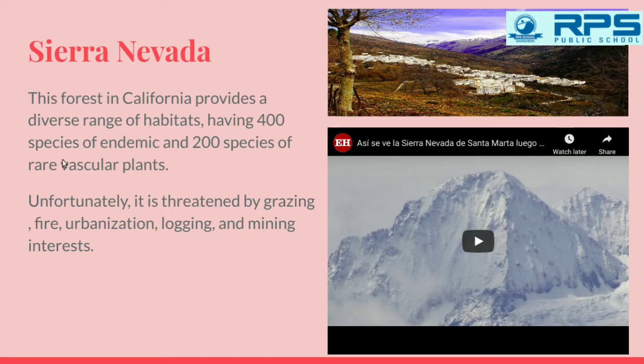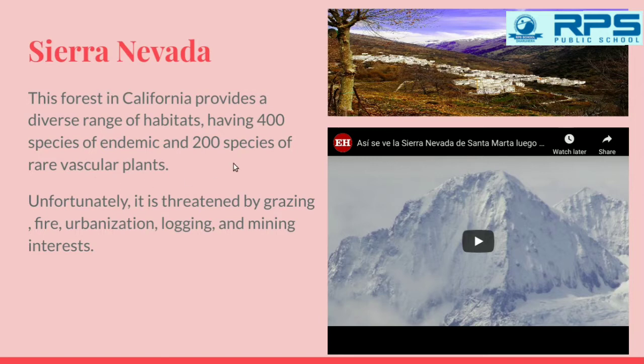Species means similar organisms of a particular category. Endemic means restricted to a certain place. We have 400 similar endemic species that are restricted to one place, and 200 species of rare vascular plants.